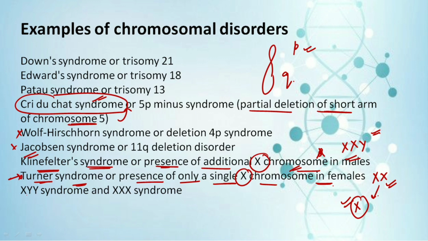Next we have the XYY syndrome and the triple X syndrome. So these are very important, reason being, in exams direct questions have been framed in both the DBT and also in the CSIR. So it's very important for you to remember the same.